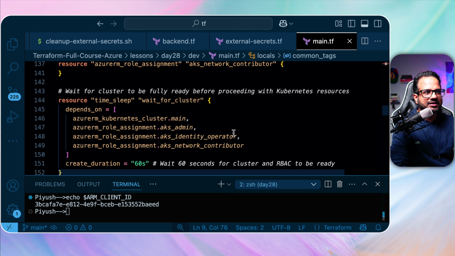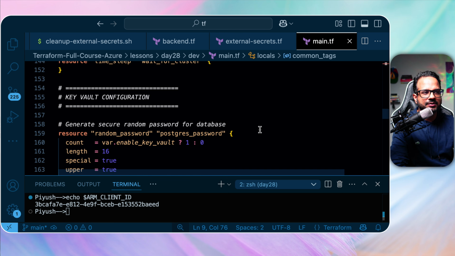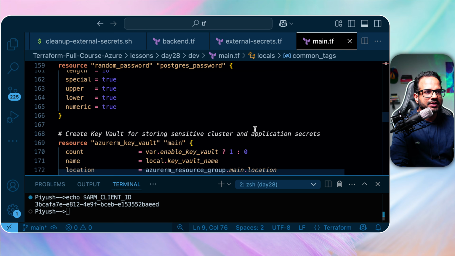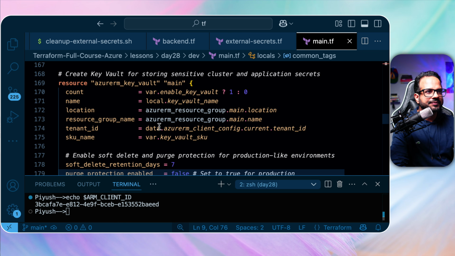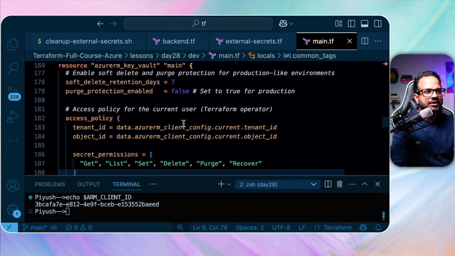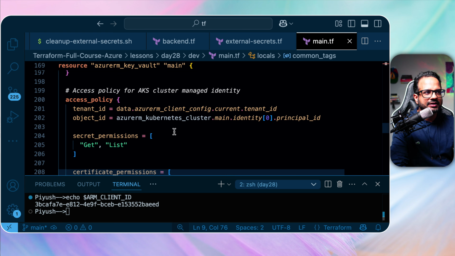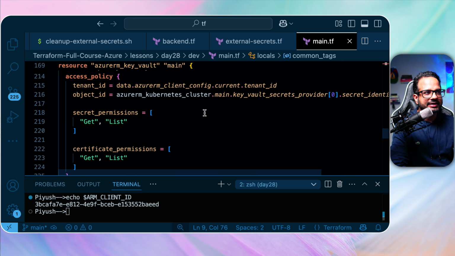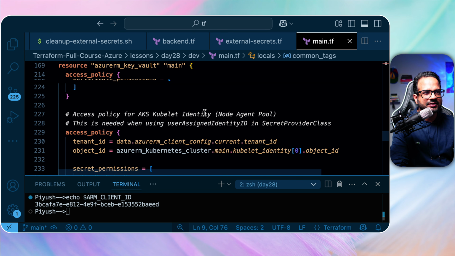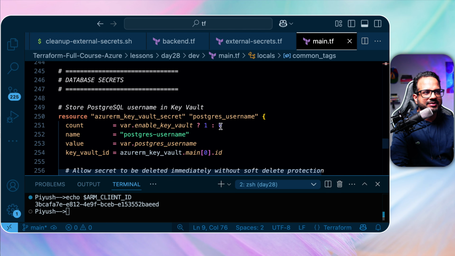Now this will wait for the cluster to be fully ready before proceeding with the Kubernetes resources, because we'll be making some changes, right? And then it will generate a random password for the Postgres database that we'll be using. Okay, and then Key Vault over here, access policy for the managed cluster identity, for the secret provider, and okay, database secrets are over here.